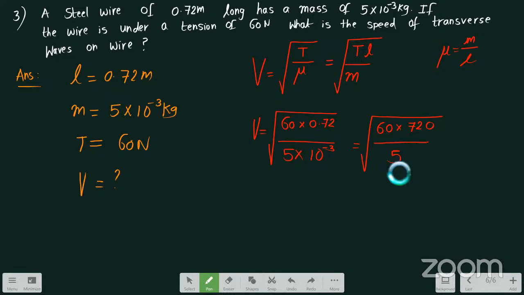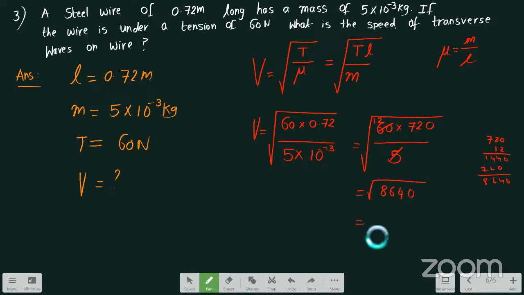If I divide 60 by 5, how much will I get? 60 divided by 5 will be around 12, I think. So this will be 12. So this will become under root 12 into 720. If you multiply 720 into 12, I will be getting something like 8640.